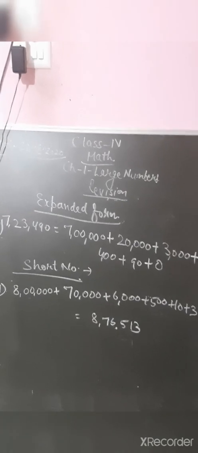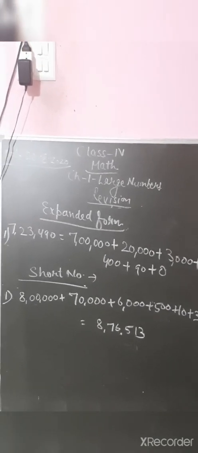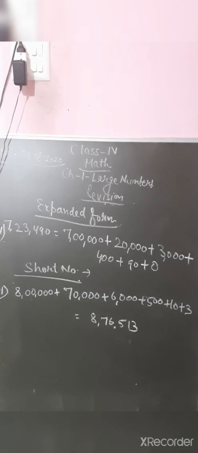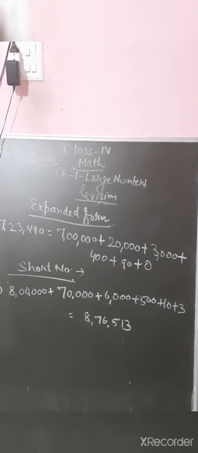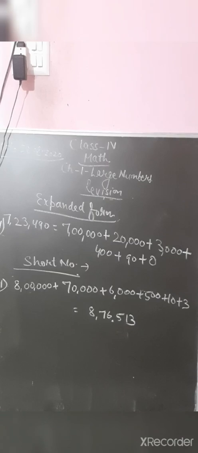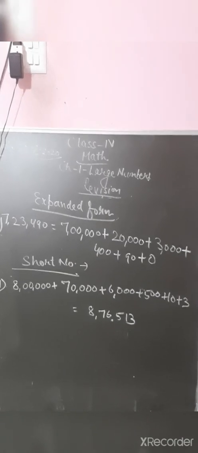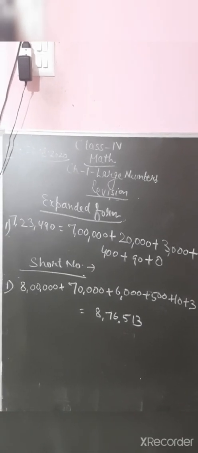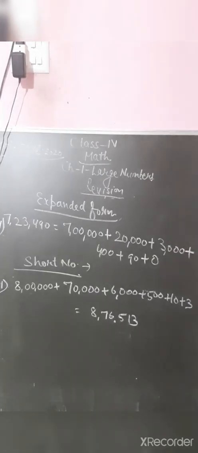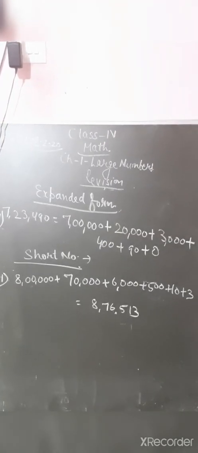Next is expanded form. How to write the expanded form of a given number, and how to write any number in short form. Here is one example: 7,23,490. I have to write this number in expanded form, right?